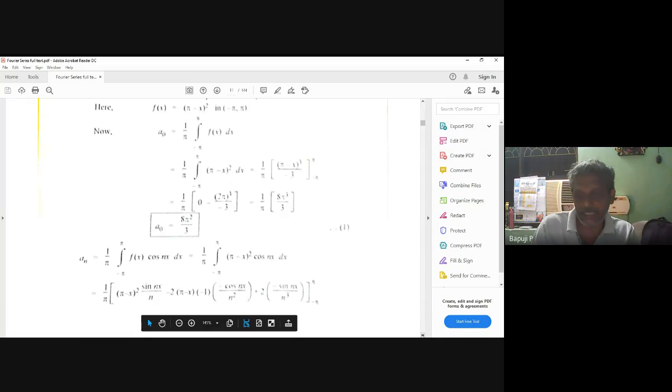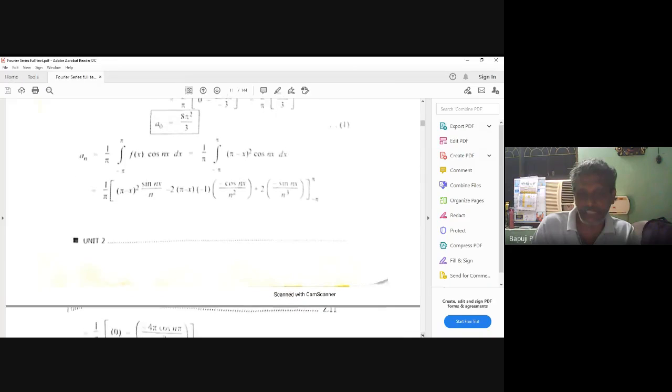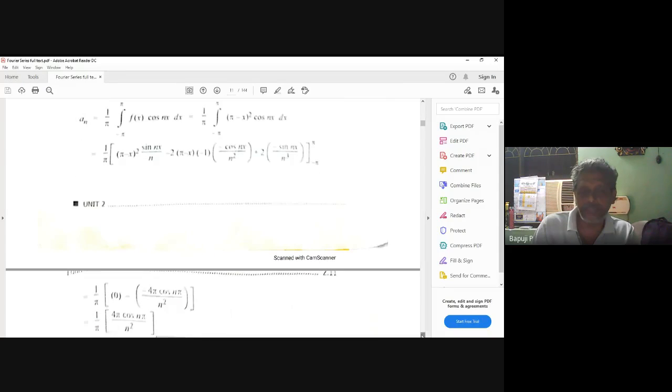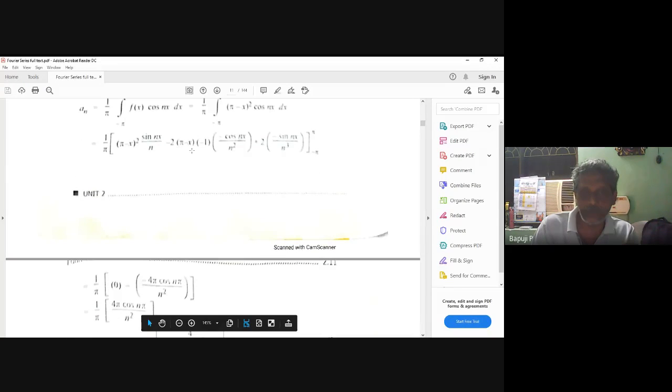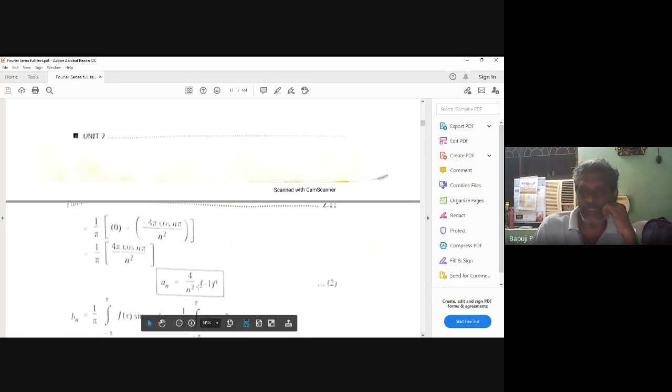So what is the answer? Do with me also, you don't wait for me to know. So my final answer is what? This is 2 pi into 2, 4 pi cos n pi. This minus minus and 1 stroke I told. So 4 pi cos n pi by n square. Cos n pi is equal to what? Minus 1 power n. Correct or not? So my an is equal to what? 4 by n square minus 1 power n.